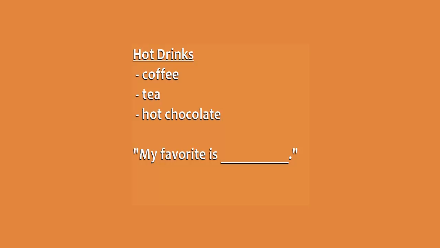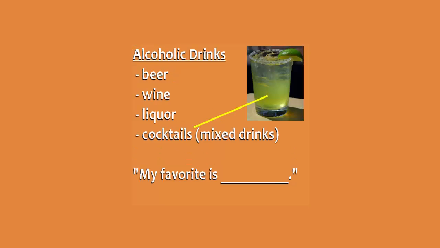Say it now. My favorite hot drink is. Finally, we have drinks with alcohol: beer, wine, liquor, and cocktails or mixed drinks. Say it now. My favorite alcoholic drink is...